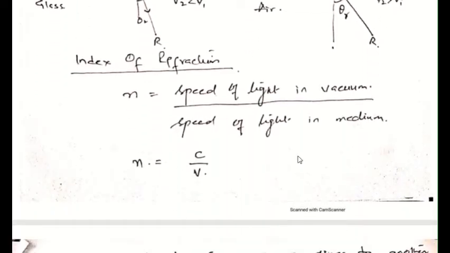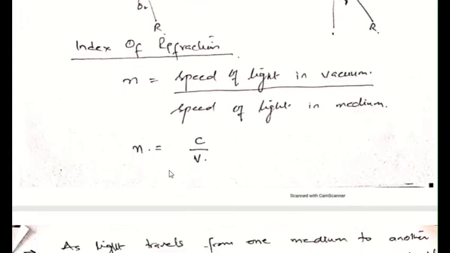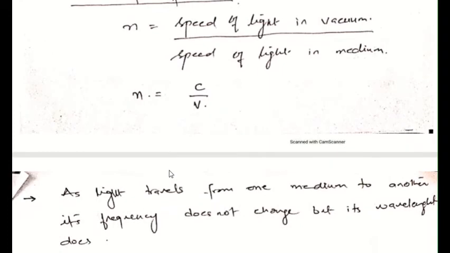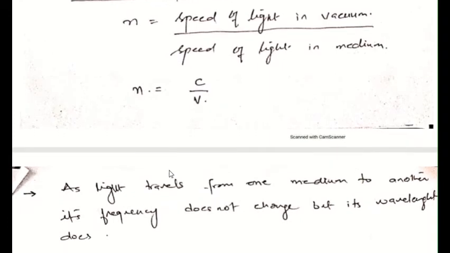The index of refraction is defined as the ratio of the speed of light in vacuum to the speed of light in the medium. It is denoted by n, and n equals c over v. As it is a ratio between two speeds, the refractive index does not have any units.